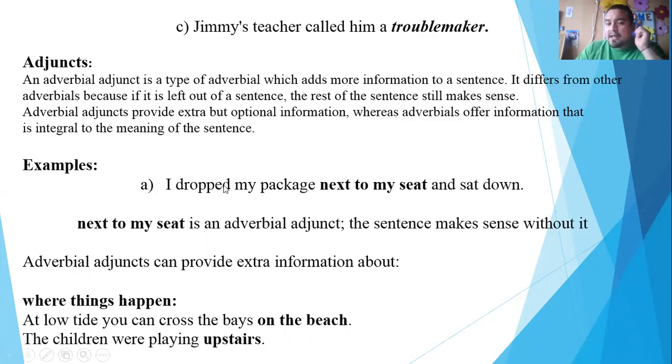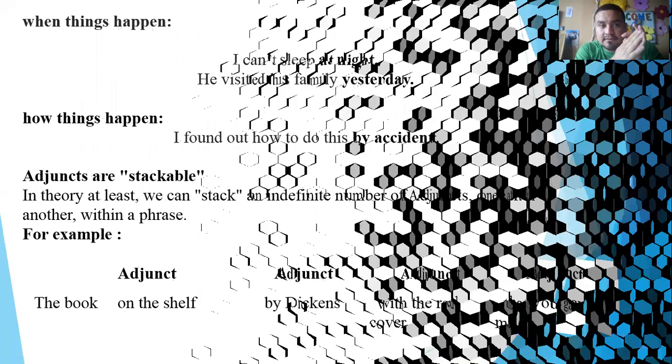Let's see some examples. I dropped my package next to my seat and sat down. Next to my seat is an adverbial adjunct because if we remove this, my sentence will still make sense. Adverbial adjuncts can also provide extra information about where things happen. For example, at low tide, you can cross the bay on the beach. So here we know that the adverbial adjunct is on the beach because that's where it's happening. Or the children were playing upstairs. Here we also know where the children were playing, which is upstairs. So this is another adverbial adjunct.